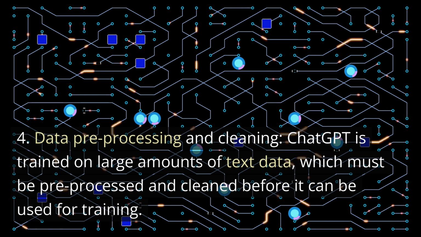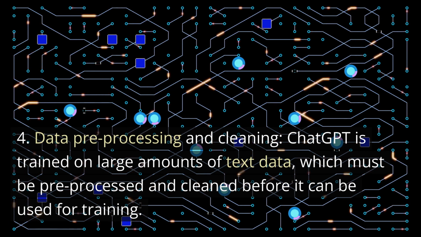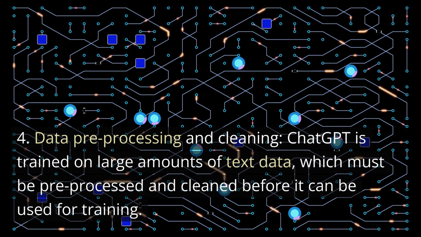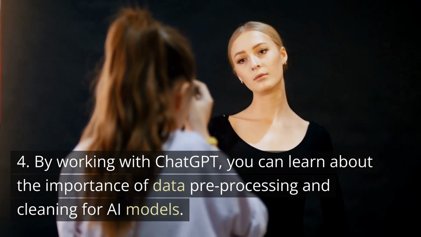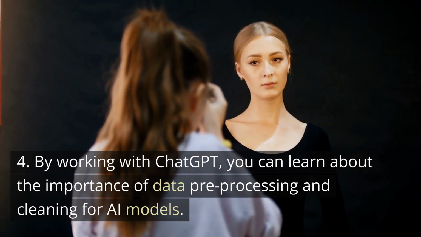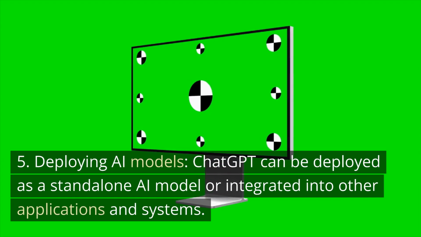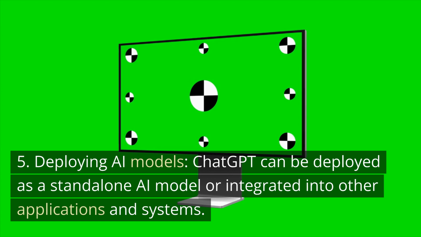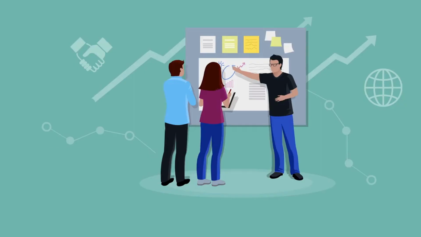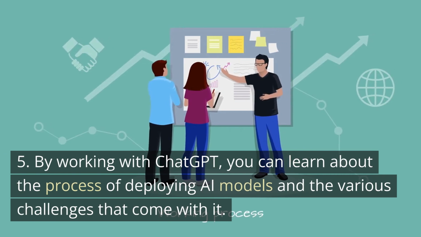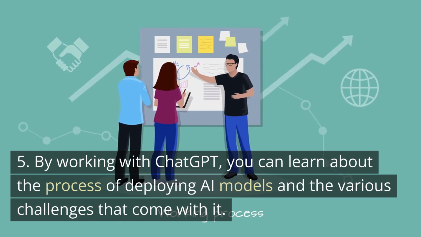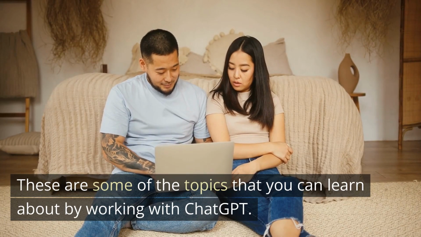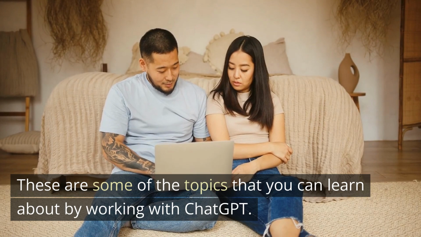ChatGPT is trained on large amounts of text data, which must be pre-processed and cleaned before it can be used for training. By working with ChatGPT, you can learn about the importance of data preprocessing and cleaning for AI models. Deploying AI models: ChatGPT can be deployed as a standalone AI model or integrated into other applications and systems. By working with ChatGPT, you can learn about the process of deploying AI models and the various challenges that come with it. These are some of the topics that you can learn about by working with ChatGPT.